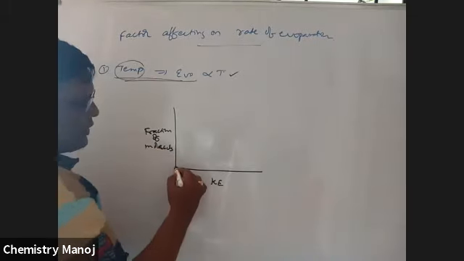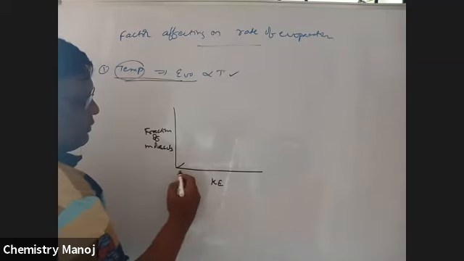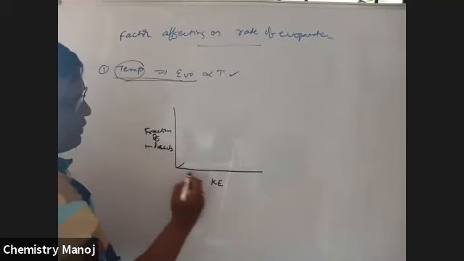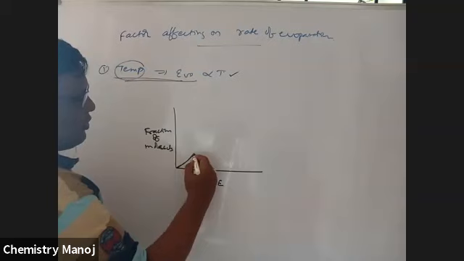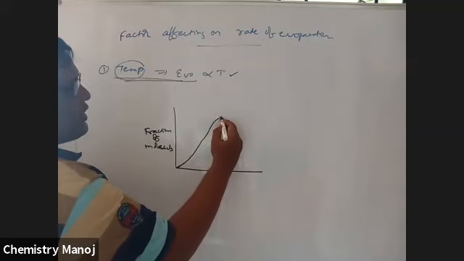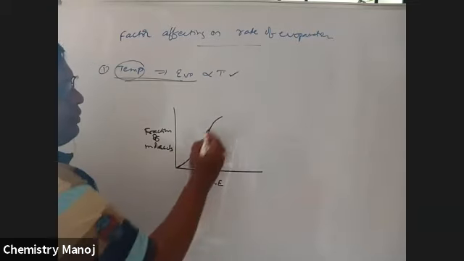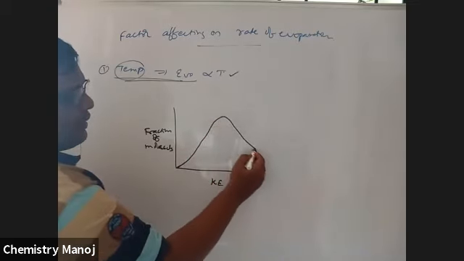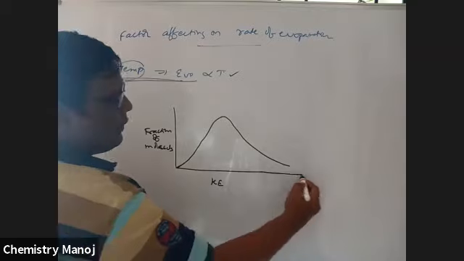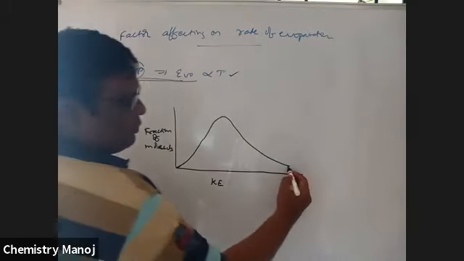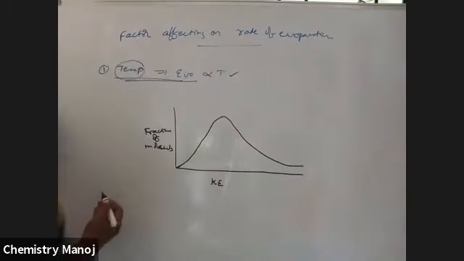At a particular constant temperature, as kinetic energy increases, the fraction of molecules possessing that much kinetic energy also increases to a maximum and then decreases gradually. The curve's end does not reach zero.